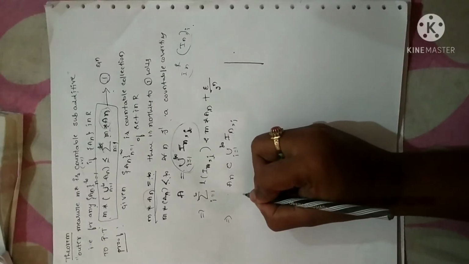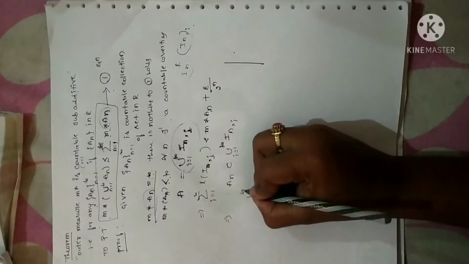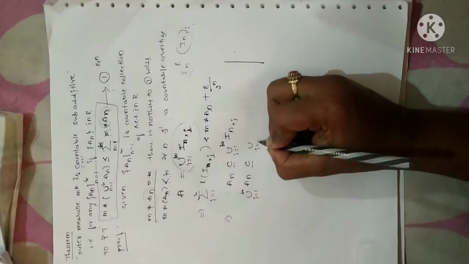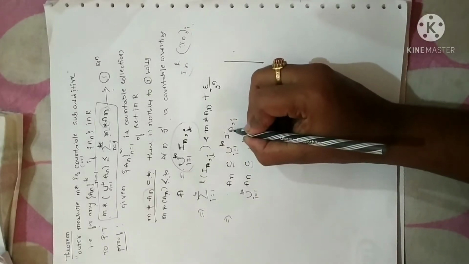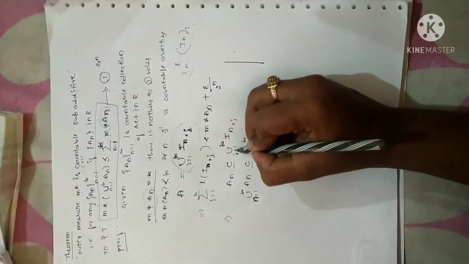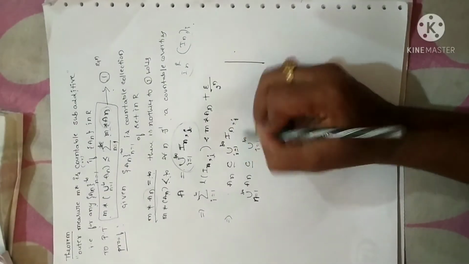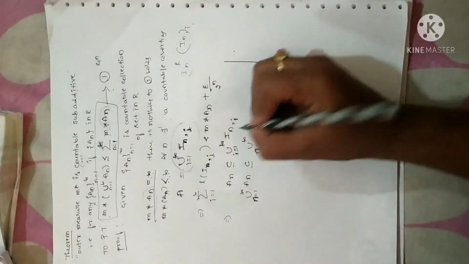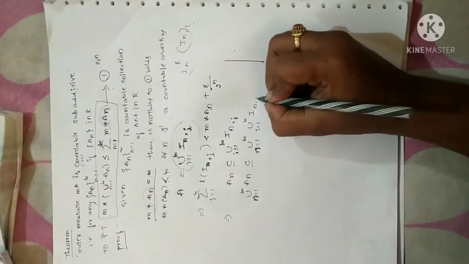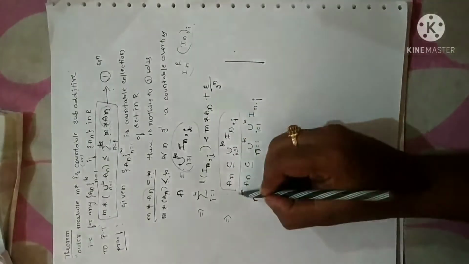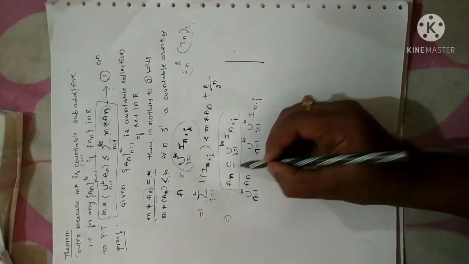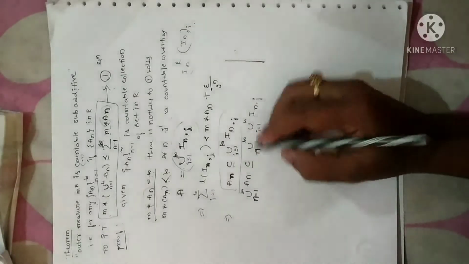Now let me take union on both sides. Once again I am going to take union over n equals 1 to infinity of An, which is a subset of union I equals 1 to infinity. Since the variable here is n, here also n, so I have to start with n here. We have already taken union over I as per the property, so we have to take union again over n, n equals 1 to infinity, of In,I. This is from the first property of outer measure. Again I have taken union over all n with reference to the suffix n, so n equals 1 to infinity on both sides.